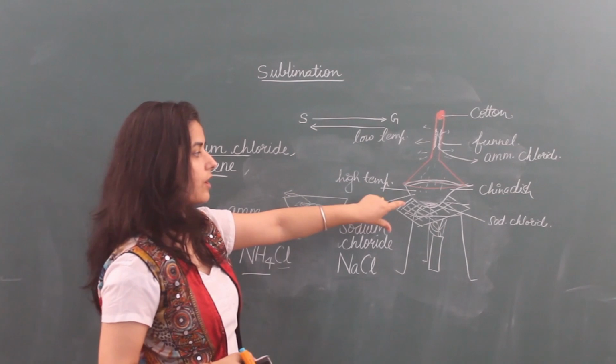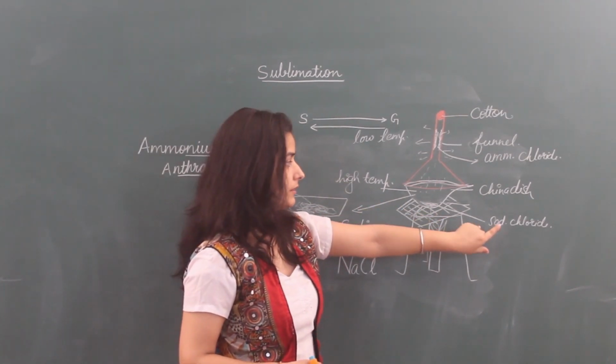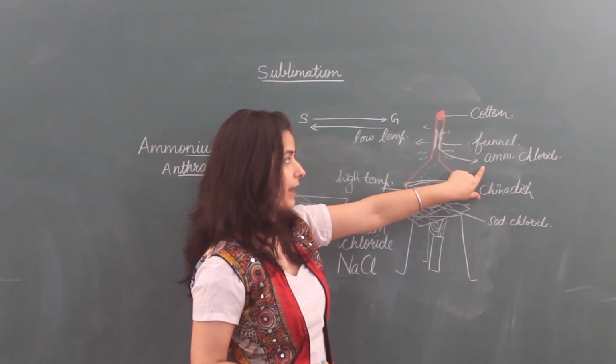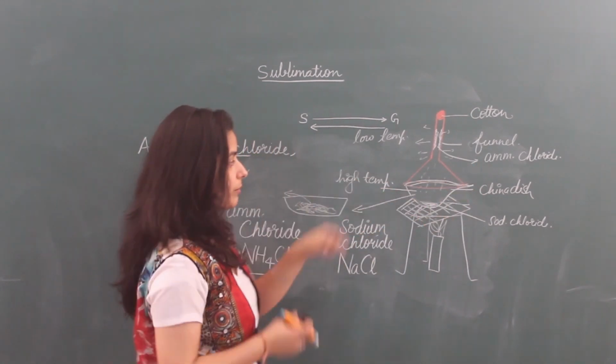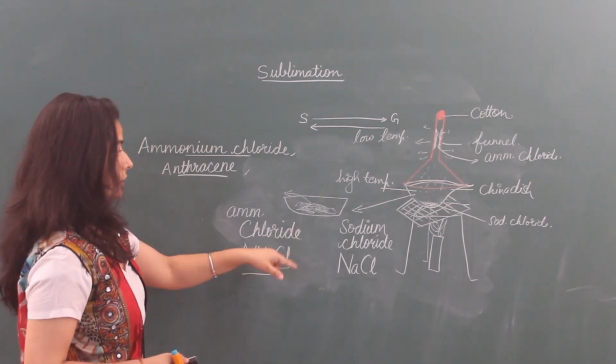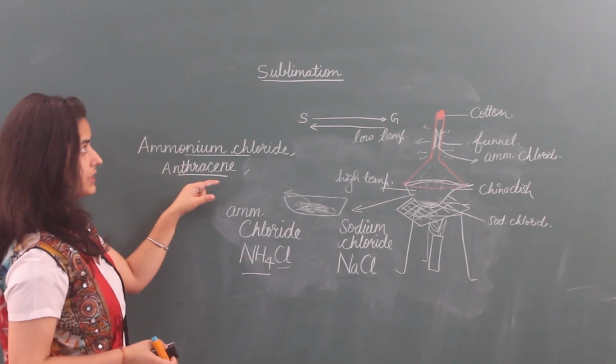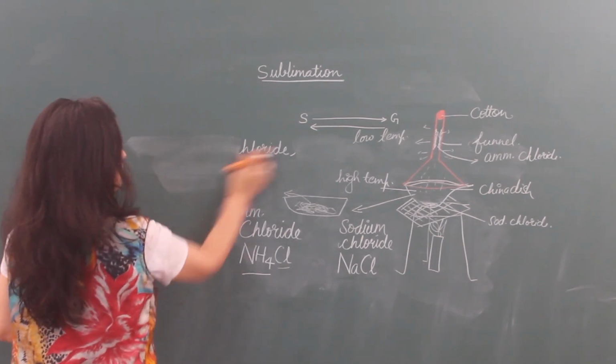It happens because sodium chloride does not sublimate, but ammonium chloride particles sublimate. So by sublimation we can separate these two substances. To do this, you should know which substances undergo sublimation and which do not.